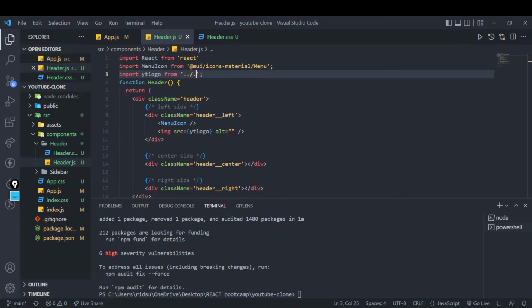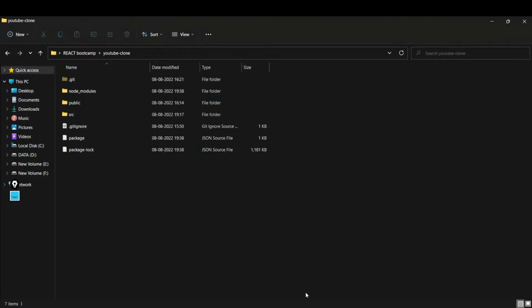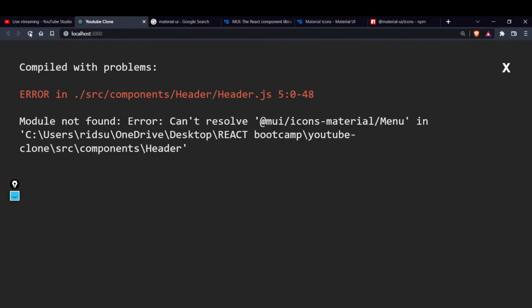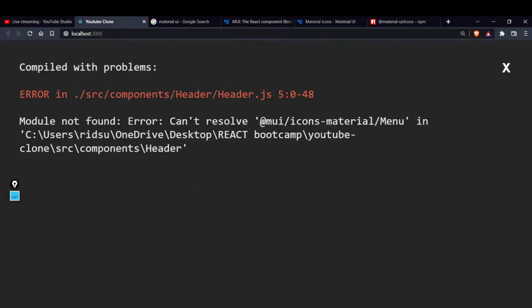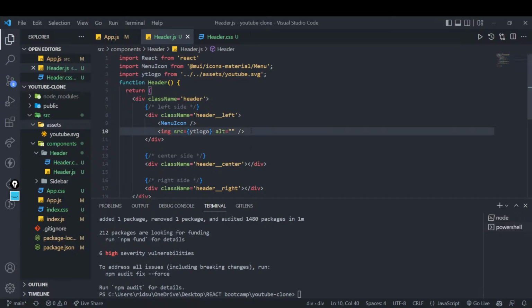We are now headed over to the components, and inside the components, the header folder, after that assets / youtube.svg. If it still gives me an error, I will be pissed off. Okay, I think there is a problem with the image. Let's first of all comment it out.